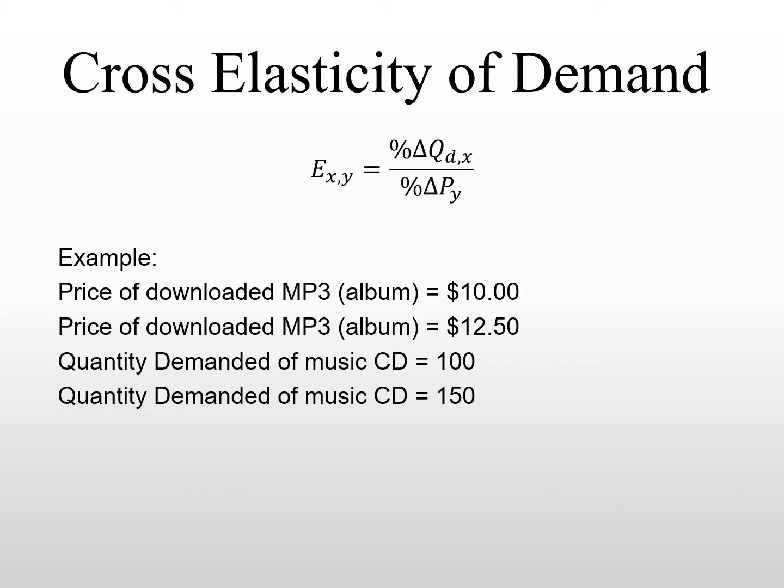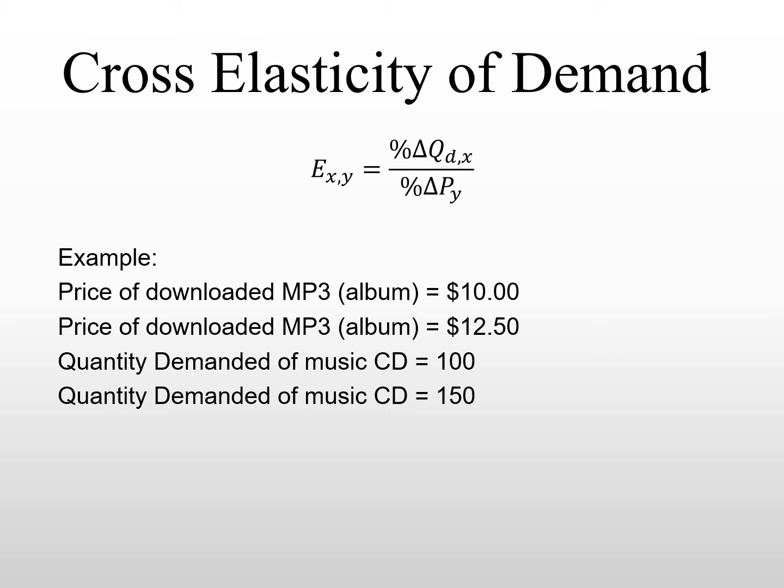First of all, let's briefly go over the concept of cross elasticity of demand, or sometimes we call this cross price elasticity of demand. The main idea is to calculate the responsiveness of how a change in the price of one good will affect the quantity demanded of another good.